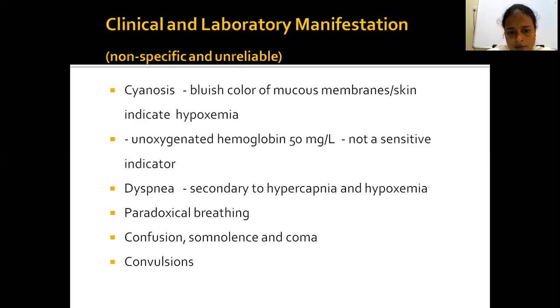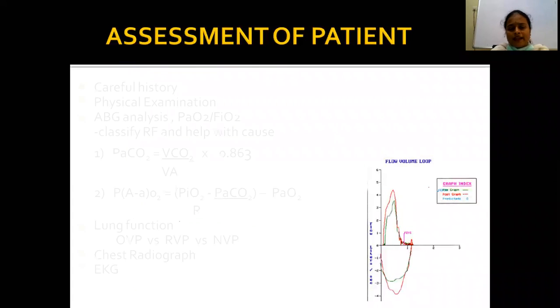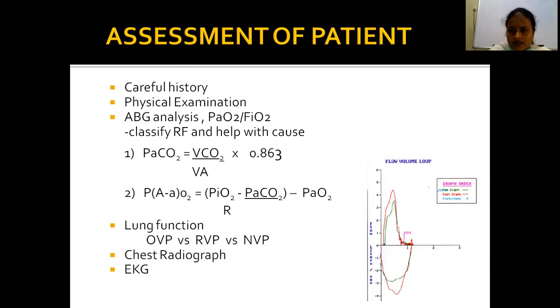Confusion, somnolence, coma. Some patients may present with decreased orientation because of raised CO2. Some patients enter into coma, and finally convulsions because of hypoxia. Hypoxia leading to convulsions, raised CO2 leading to confusion, somnolence, coma. Patient presents with mainly dyspnea, cyanosis, headaches, profuse sweating, confusion, loss of orientation, coma, etc.